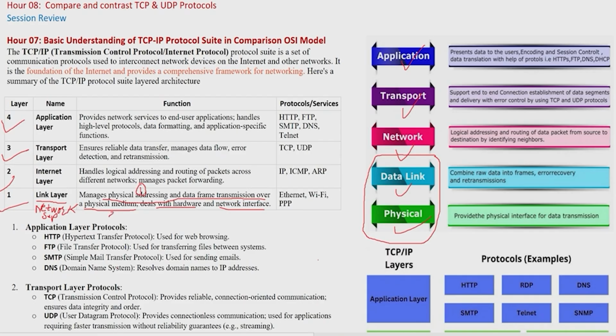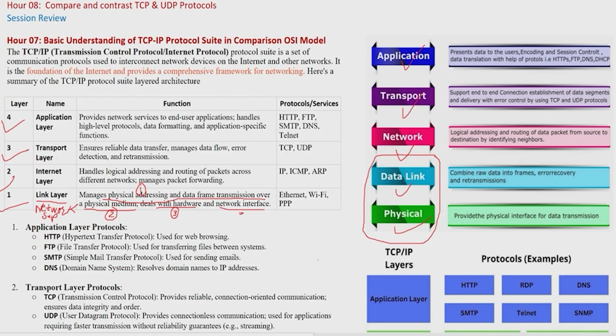The second is transmission over the physical medium. That is the function of layer 1. Physically connecting cables with your NIC, or connecting your computer to a Wi-Fi access point. And it deals with the hardware. Why does it deal with the hardware? Because your computer is hardware, your cable is hardware, your switch is hardware. All these things communicate with each other as hardware. So that is also the functionality of layer 1 of the OSI model.